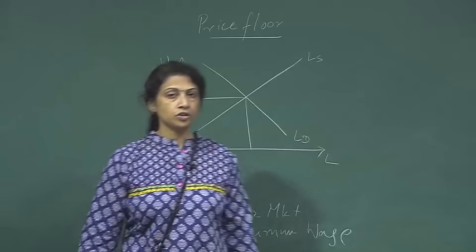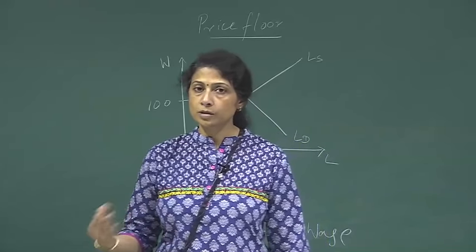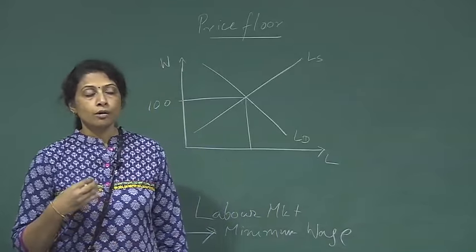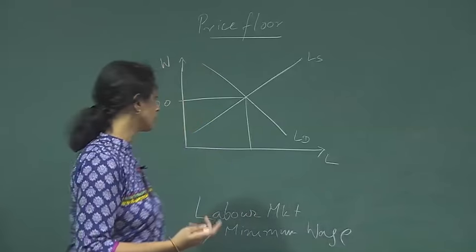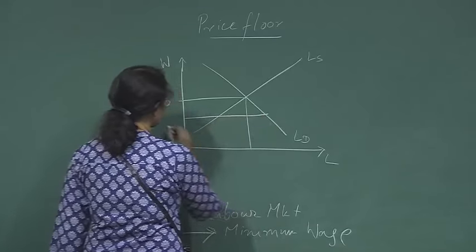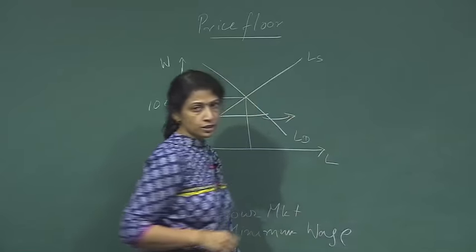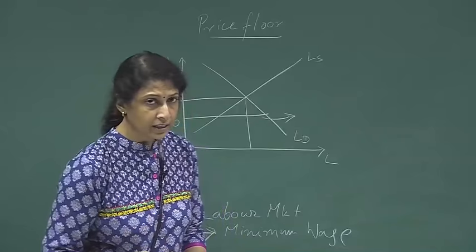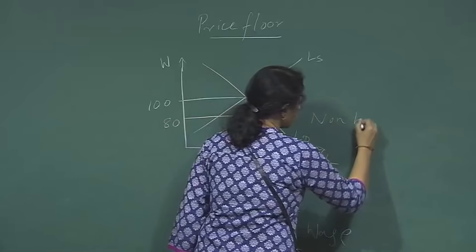The market clears at 100 and the government says that 100 is not a decent wage, it's not sufficient for a person to maintain a subsistence level of consumption. So every employer has to pay a wage which is at least 160. What happens if the government decides that the price floor is going to be 80? Nothing. This is not a binding constraint. This price floor of 80 would be non-binding.